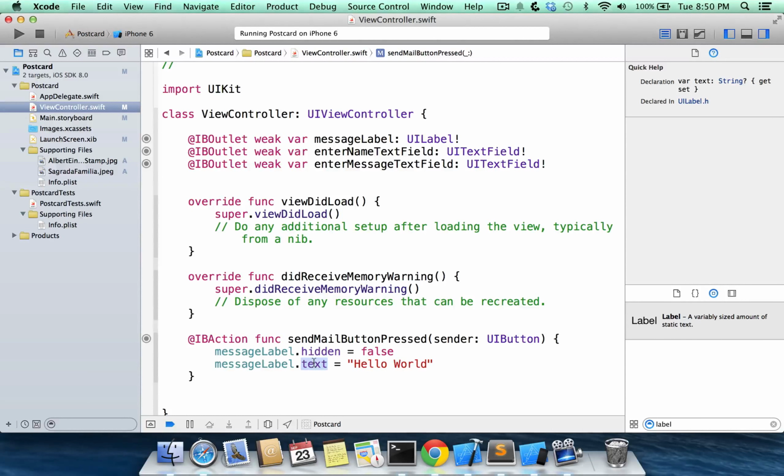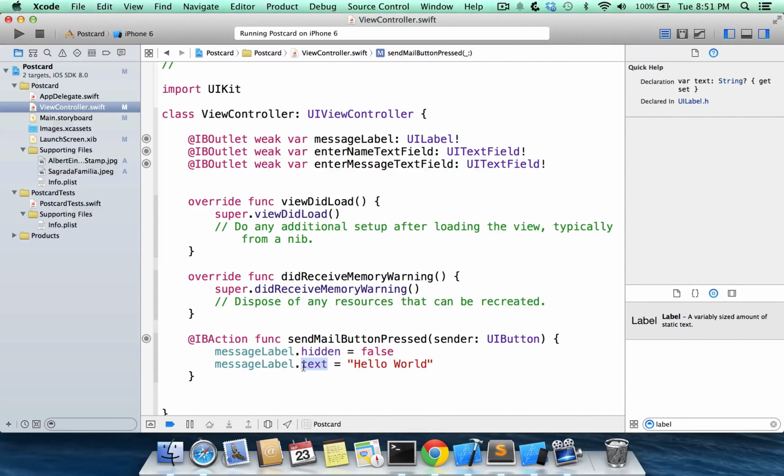So with attributes for our UI elements, we always have to set it equal to the proper type. Originally we had hidden, which was a bool, so this was true or false. Now we have text, and this is a string, so we have to set it equal to a series of characters.